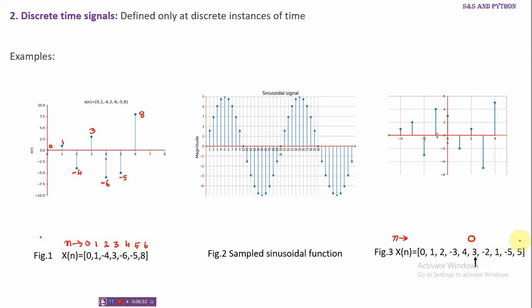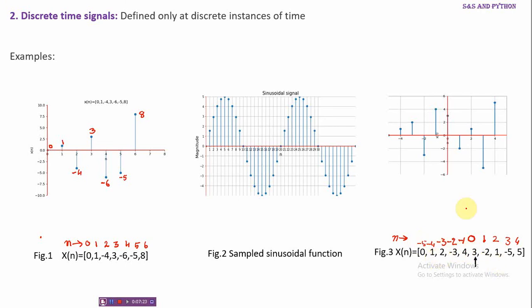To the right of this 0, we have positive values of n. To the left, we have negative values of n. So this is corresponding to n is equal to 1, that is minus 2. At n is equal to 2, we have 1. At n is equal to 3, minus 5. At n is equal to 4, it is 5. And on the negative side, at n is equal to minus 1, the value is 4. At n is equal to minus 2, value is minus 3. At n is equal to minus 3, value is minus 2. And minus 4, its value is 1. And at minus 5, its value is 0.